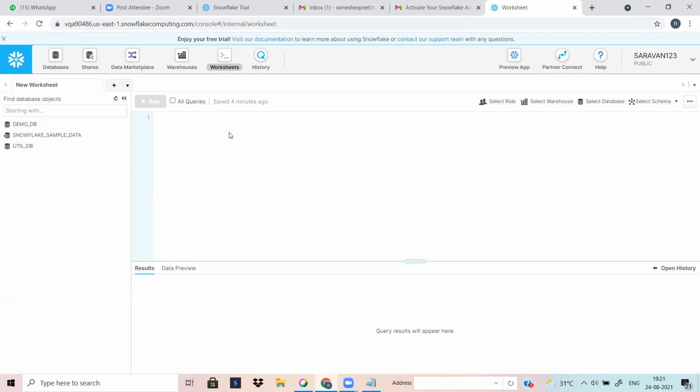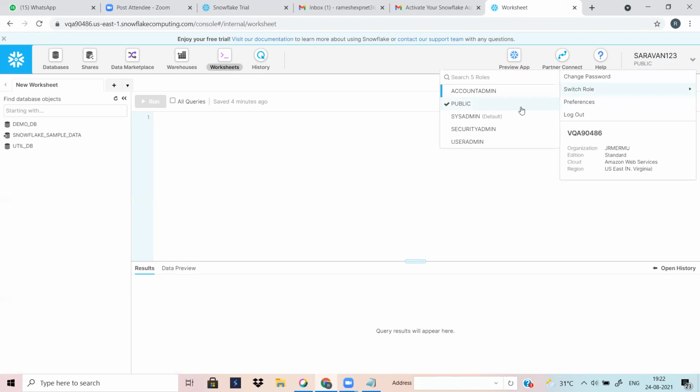Suppose we create a table here, any user can access your table. Basically, this role is assigned by default to every user. Every user has this role.